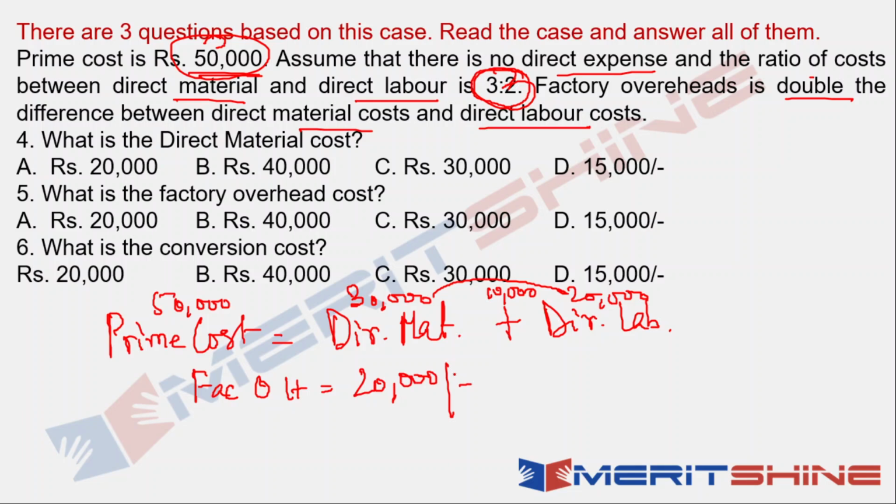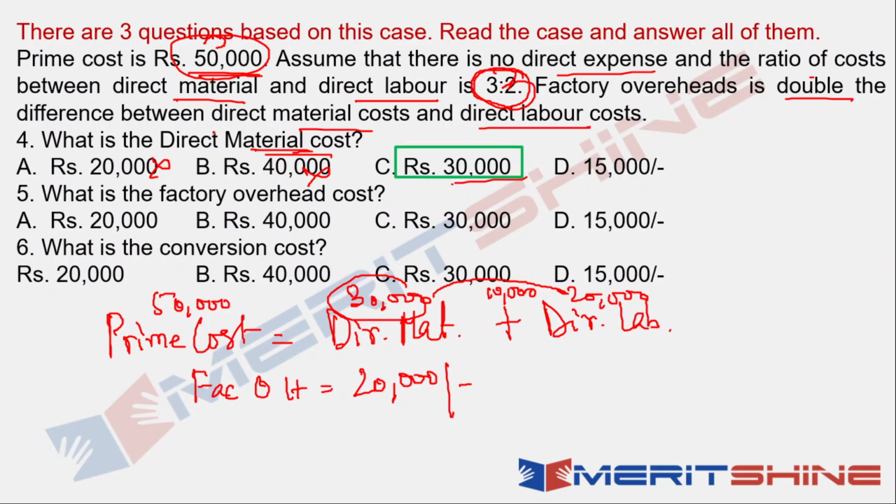Now what are the questions? What is the direct material? While we are reading the case, I would get all these data just from the reading of the case. You would not need to do much for that. Now direct material cost, I have already got my direct material cost, that is 30,000. So is it there in the option? 20, 40, 30. Yeah, this is the option, 30,000.